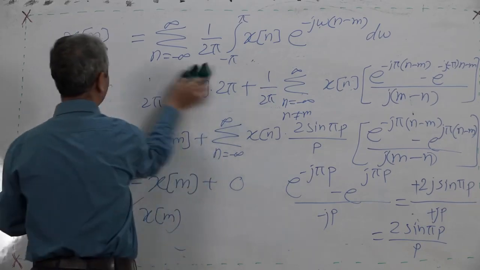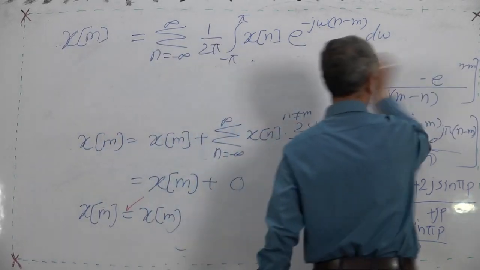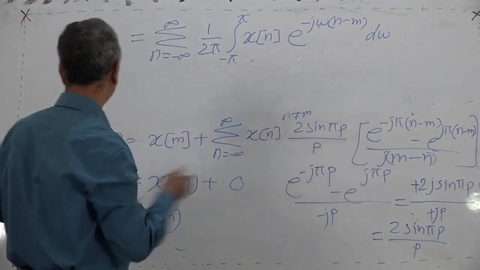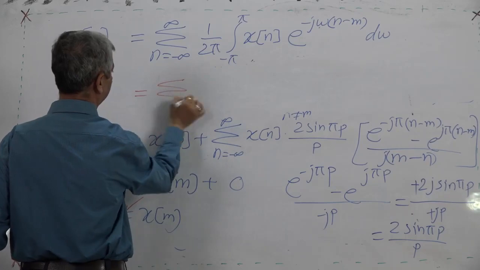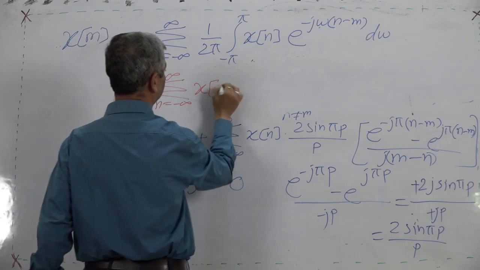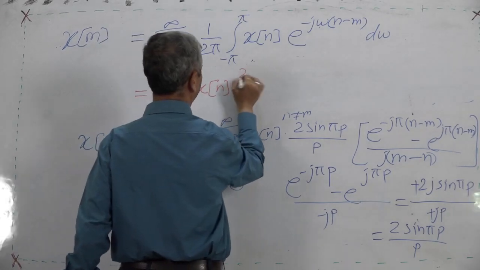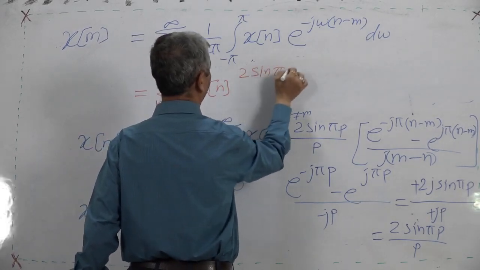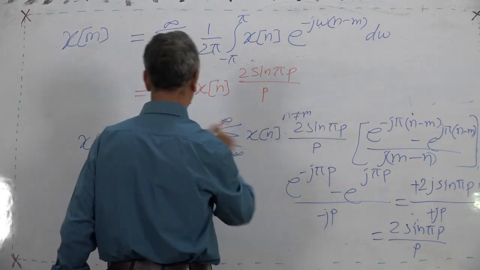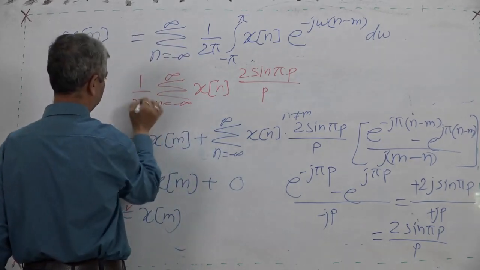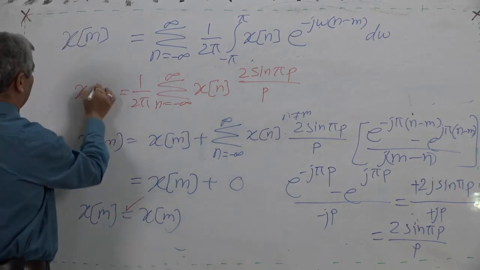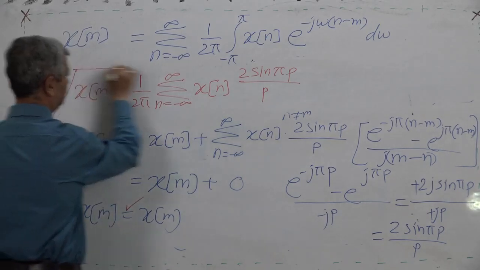Otherwise, what we can have is a general term. It is actually summation n equal to minus infinity to infinity, xn, 2 sine pi p upon p, and 1 upon 2 pi is outside. So this is the final answer, to be very precise. xm is equal to this.